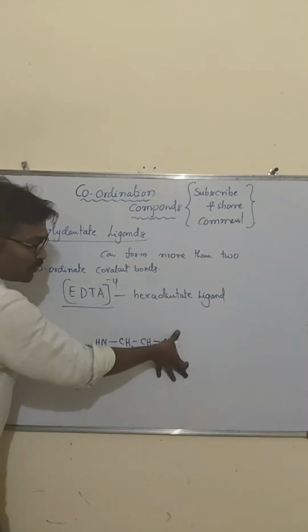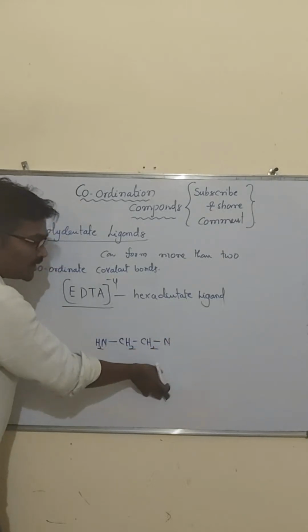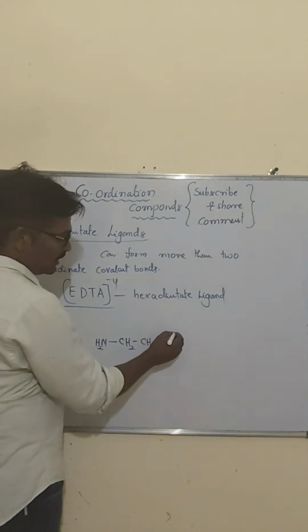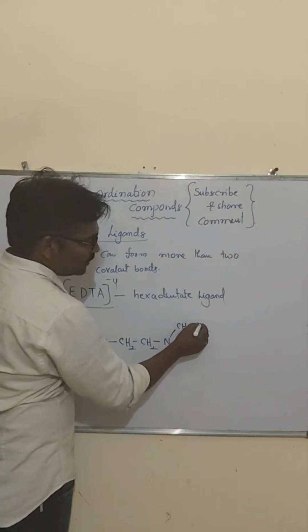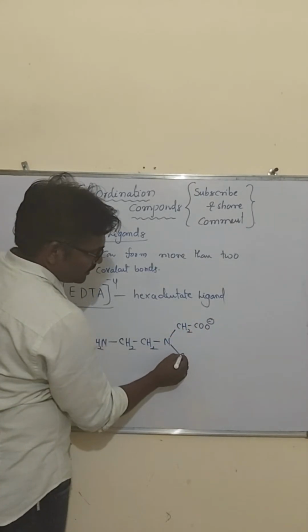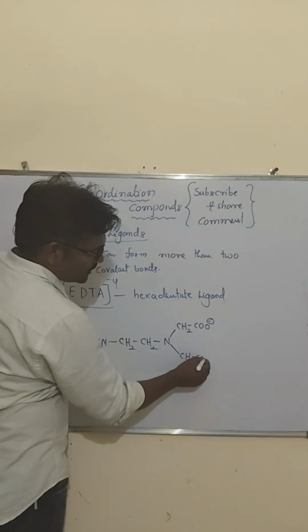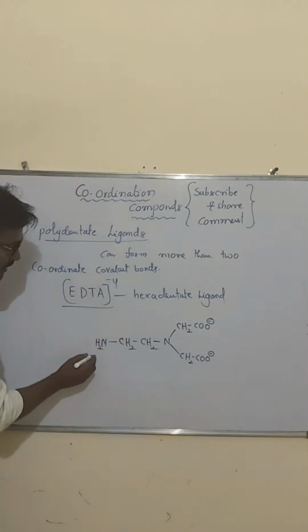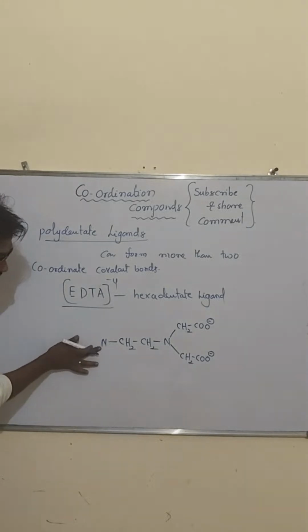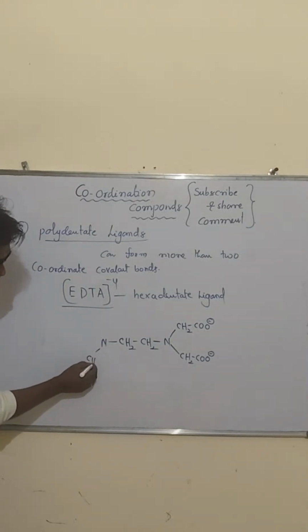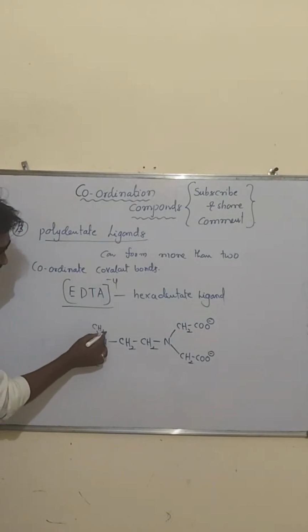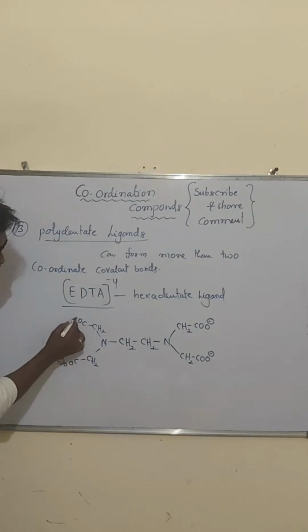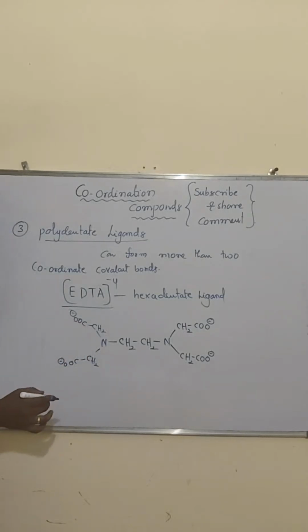Then in the place of two hydrogen atoms, look, my dear students, if we add CH2 then COO minus, CH2 then COO minus. Then in the place of two hydrogen atoms here, CH2 COO minus, and here CH2 COO minus. Observe it carefully.